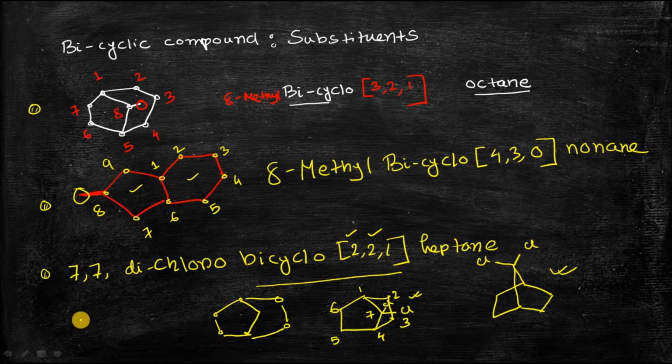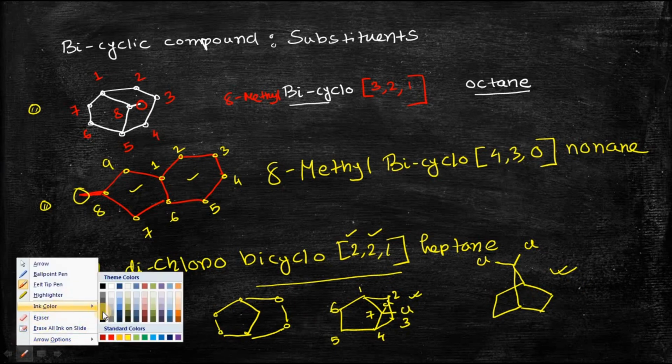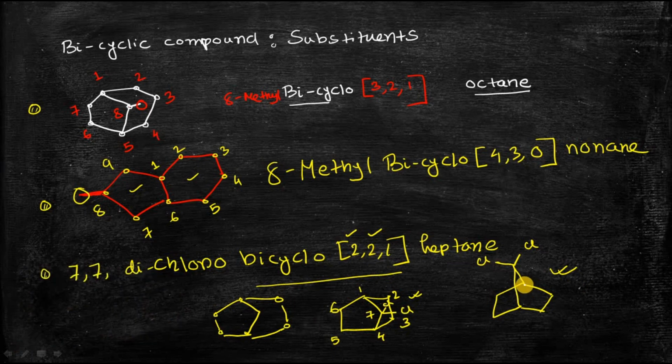So as you can see, here also you can easily correlate with this structure. These 2 carbon atoms are bridgehead carbon atoms. So this is ring number 1, this is ring number 2, these are fused together. So these 2 carbon atoms are called the bridgehead carbon atoms, and you can see that this bridge contains 2 carbon atoms, this bridge contains 2 carbon atoms, and this bridge contains only 1 carbon atom. So that's how you can relate this structure with this one.